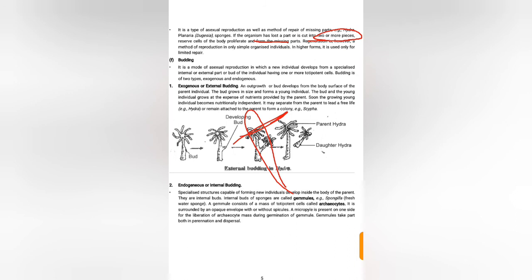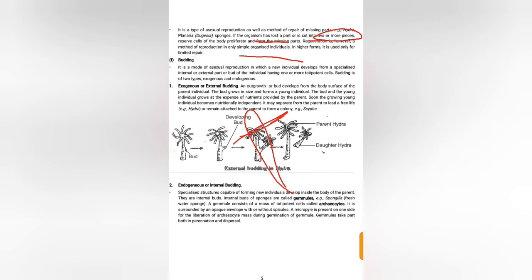This is called regeneration, and it is a method of reproduction only in simply organized individuals. In higher forms it is used only for limited repair. So regeneration is the process where repairing occurs.